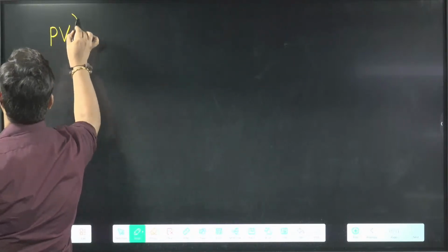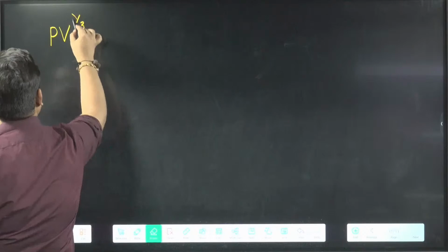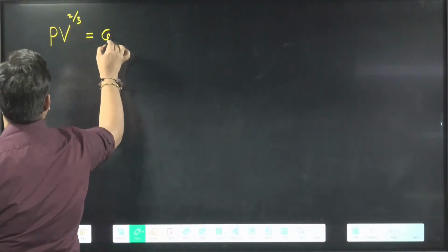They have given PV power 2 by 3 equal to constant.